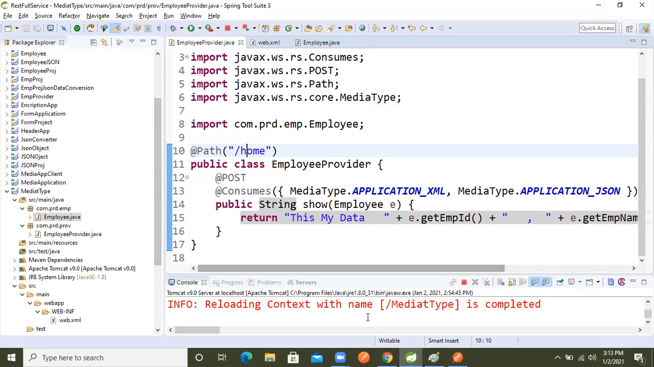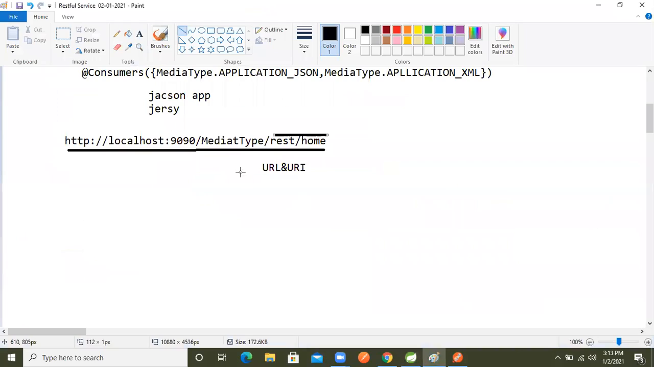So same like that, let's understand the URL and the URI. URI means a specific resource. URL means the total. The URI plus the other part is the combination, and that combination is called the total URL.